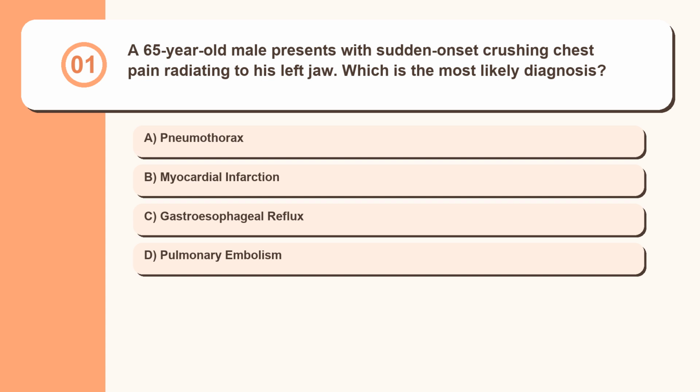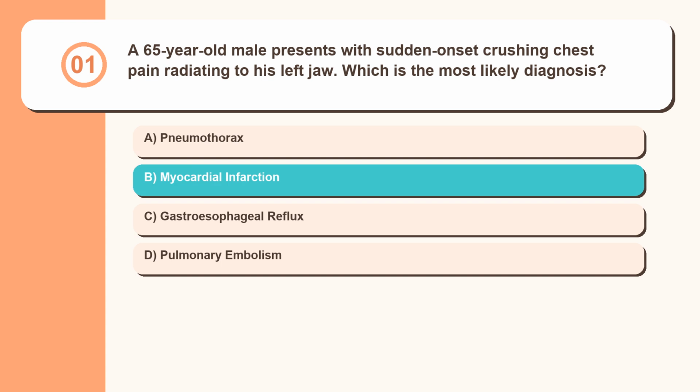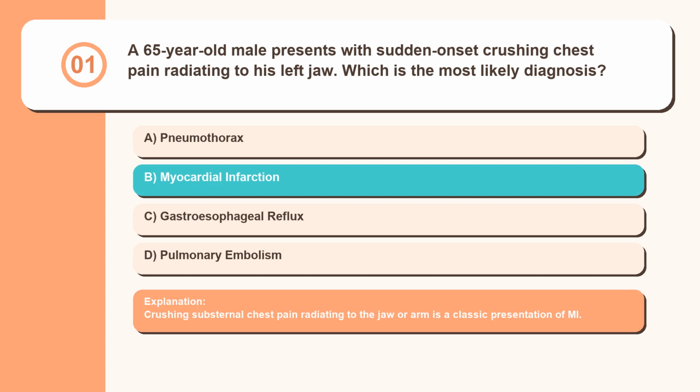Question 1. A 65-year-old male presents with sudden onset crushing chest pain radiating to his left jaw. Which is the most likely diagnosis? Pneumothorax, myocardial infarction, gastroesophageal reflux, pulmonary embolism. Crushing substernal chest pain radiating to the jaw or arm is a classic presentation of MI.